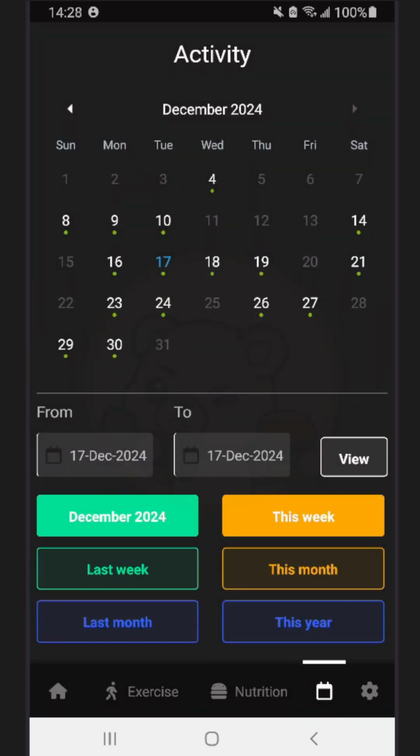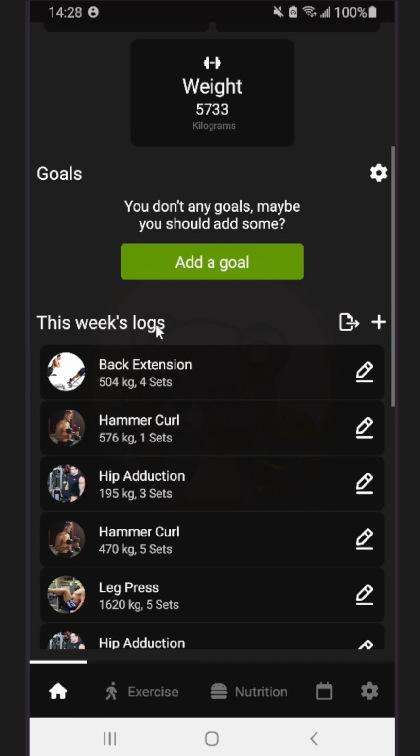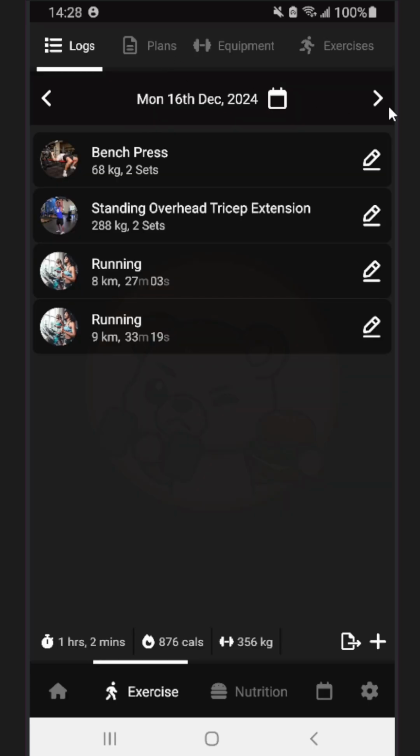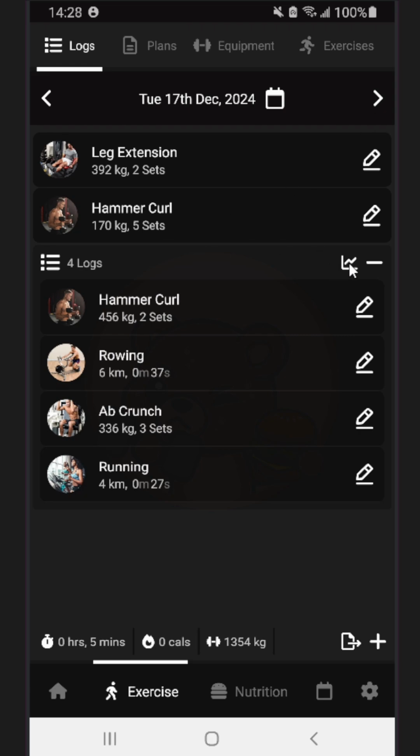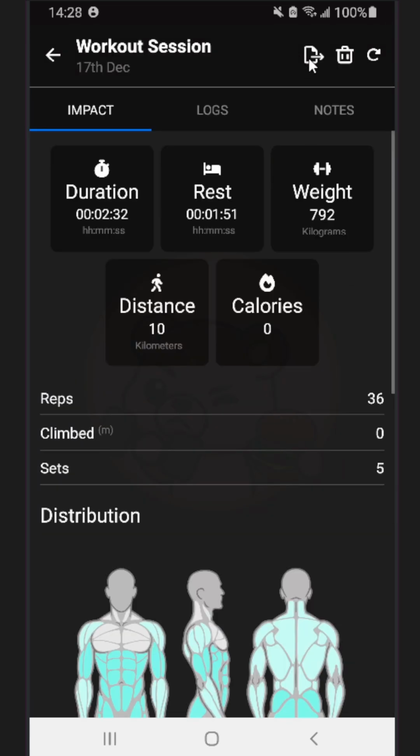And then you can also do it on the home screen. So for this week's logs, you can just do it there if you want to. Oh, and also in the sessions. So if you go into here, click on there, we can do it there too.